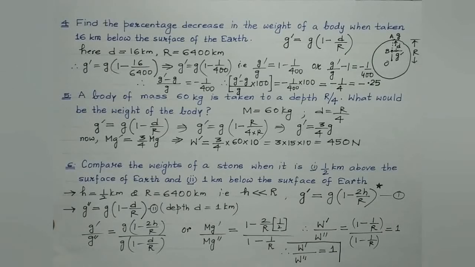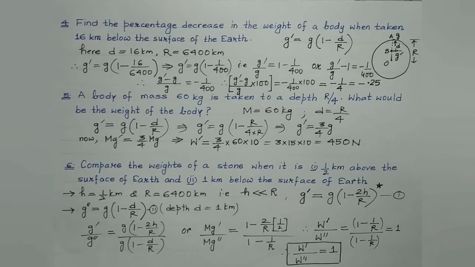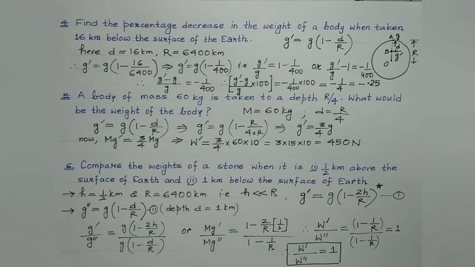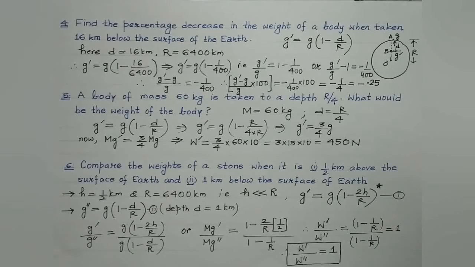This was a very good question which was based both on the variation of small g with altitude and the variation of small g with depth. So I hope, students, you have understood the questions which we have done, which were based on the variation, or the factors on which the value of acceleration due to gravity depends, right?